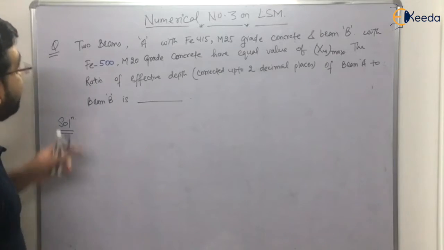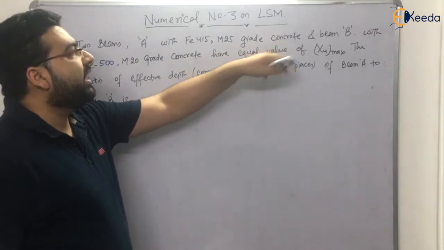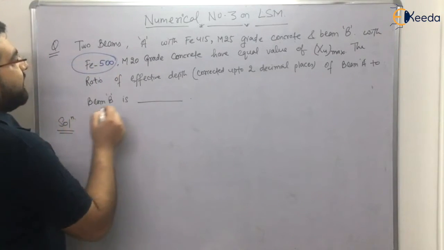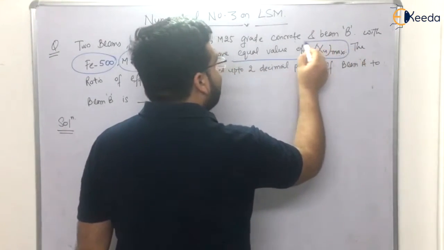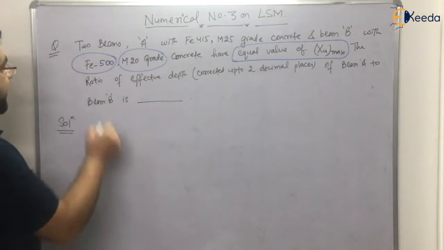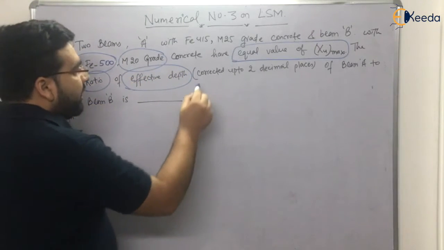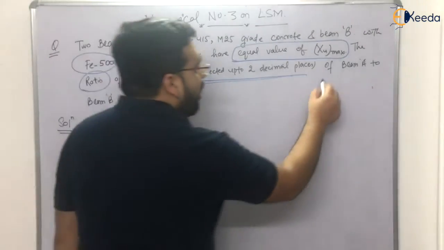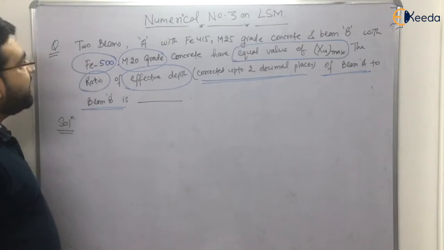So the numerical is actually: two beams, A with Fe415 and M25 grade concrete, and beam B with Fe500 and M20 grade concrete, have equal value of XU max. Equal value of XU max. The ratio of effective depth, corrected up to two decimal places, of beam A to beam B is. Okay, so that is what has been given in the question.